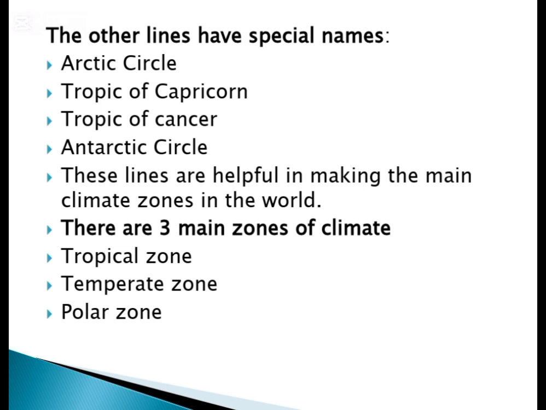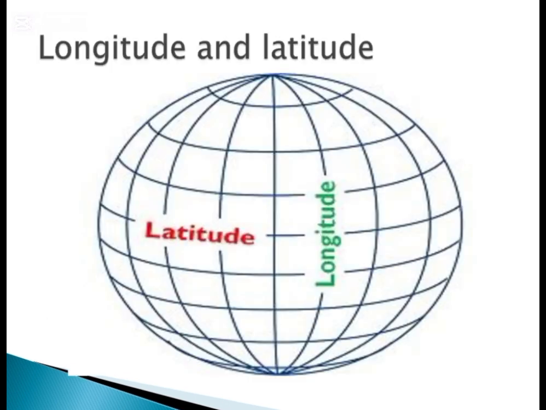Here I would like to clarify that the zones and types of climate are both different, because the climatic zones are basically large regions of the earth which are divided according to the temperature and the position of the sun rays. And the types of climate are the weather conditions of a place, such as tropical, polar, temperate, arid, Mediterranean, and mountain climate.